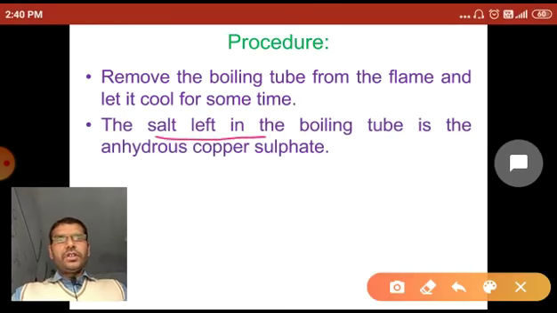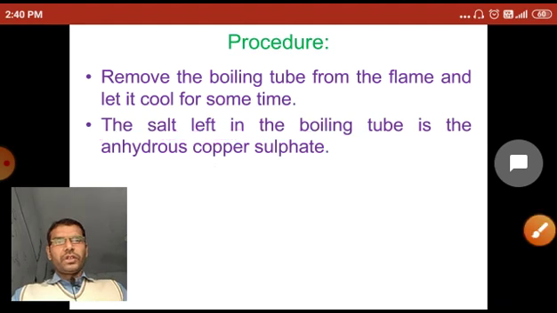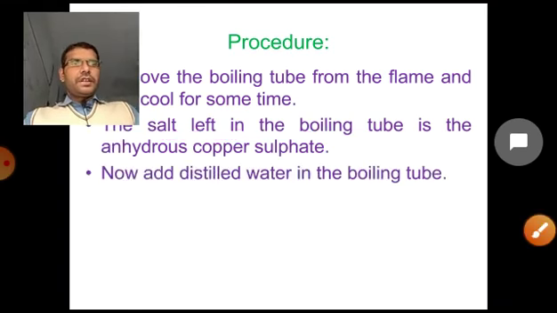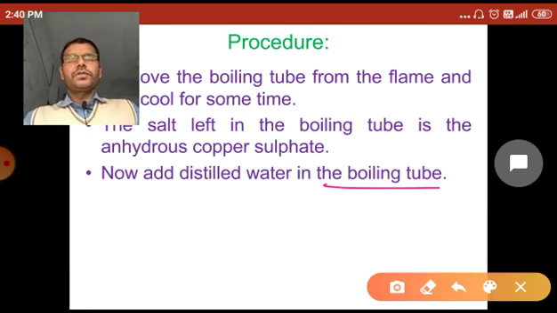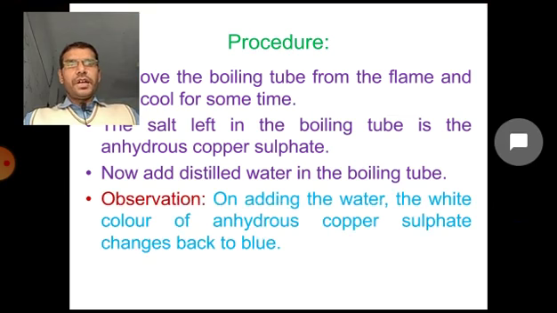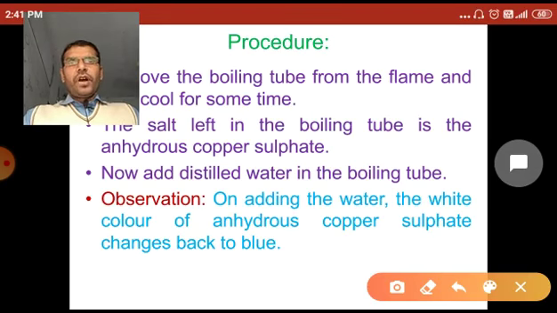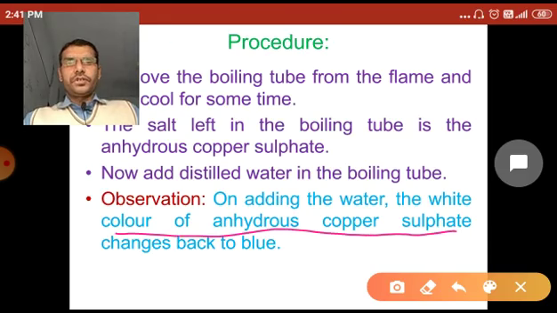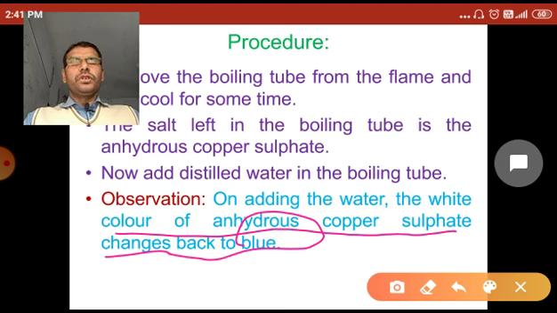The salt left in the boiling tube is the anhydrous copper sulfate salt, white in color. Now add the distilled water to the boiling tube. After adding the distilled water, we observe that the white color of the anhydrous copper sulfate changes back to blue, from white to blue.